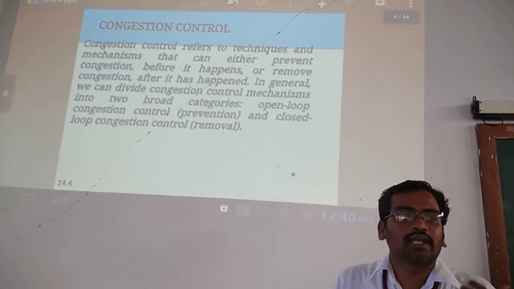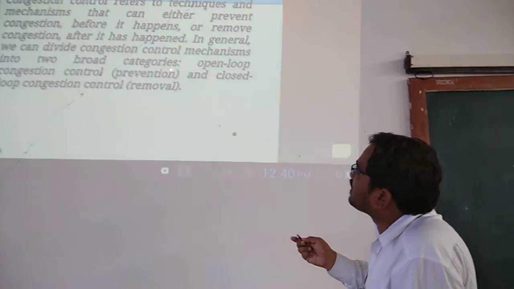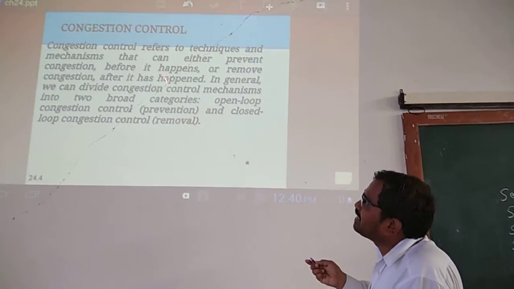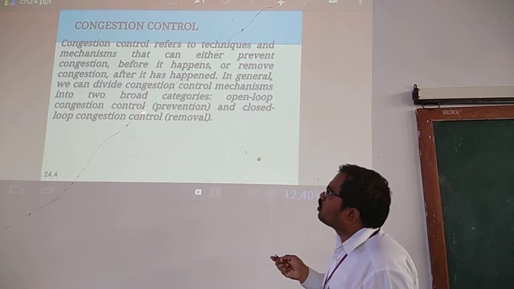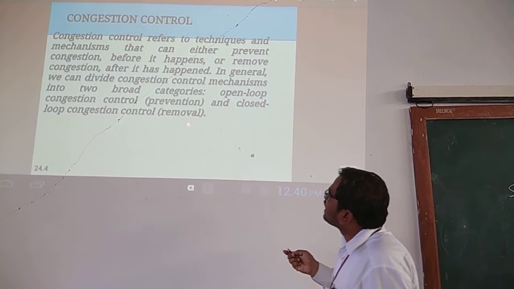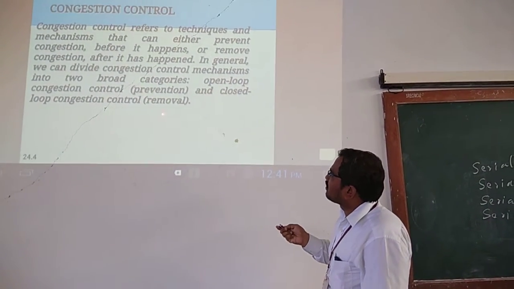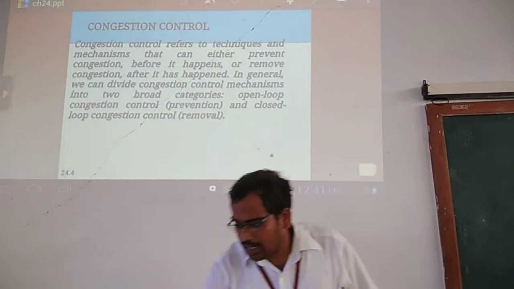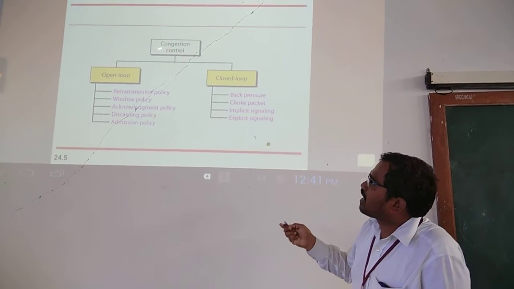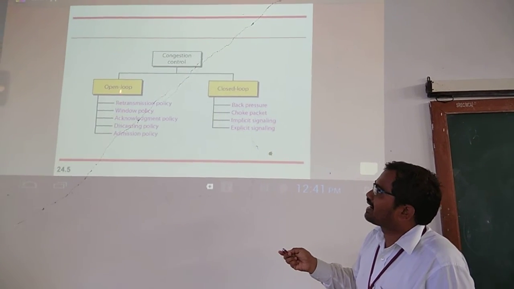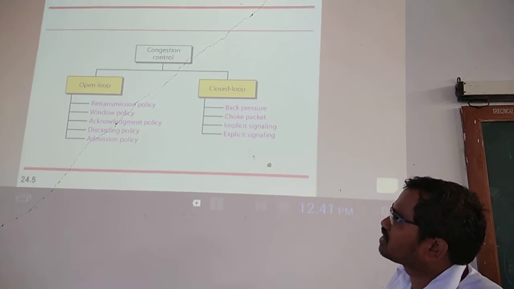Now, how do we control this congestion? There are different techniques to prevent congestion. Prevention is better than cure. So we can control congestion by using prevention techniques. The congestion control techniques are divided into two broad categories: one is open loop congestion control, and another is closed loop congestion control.